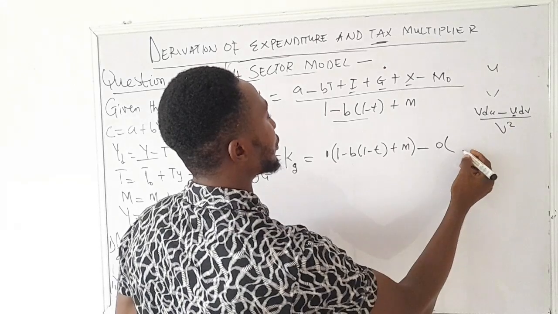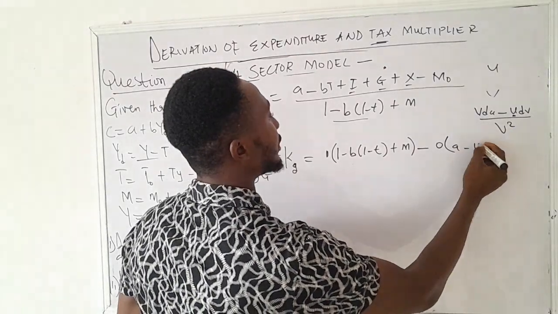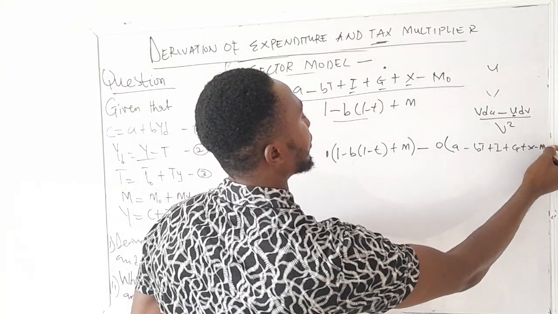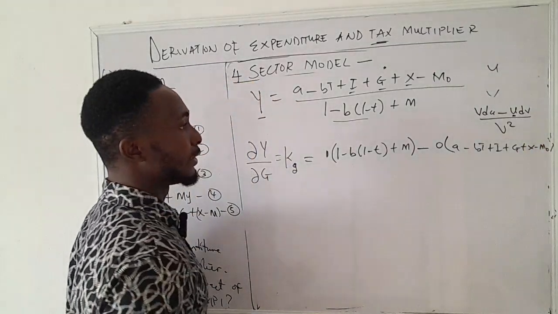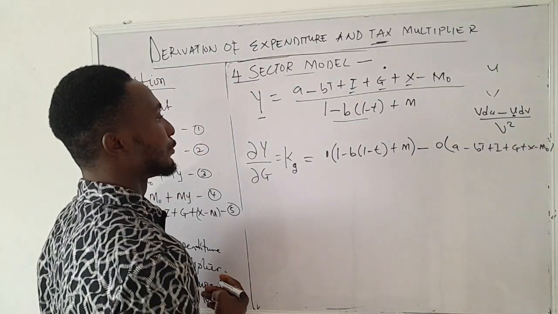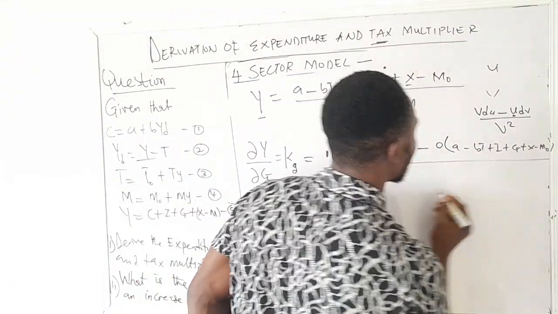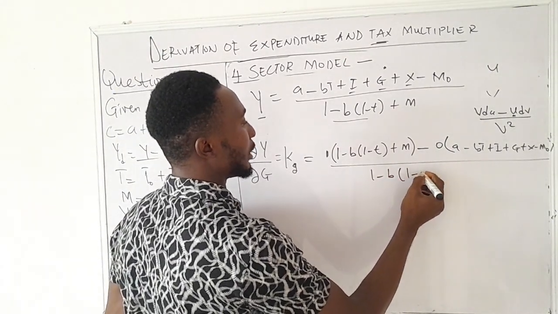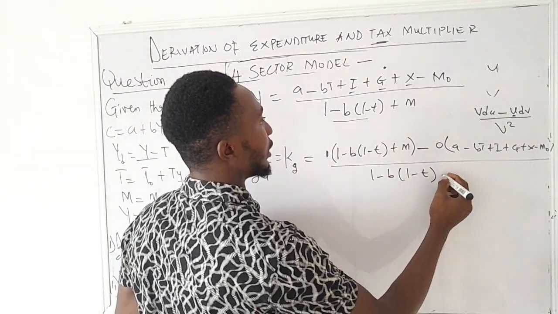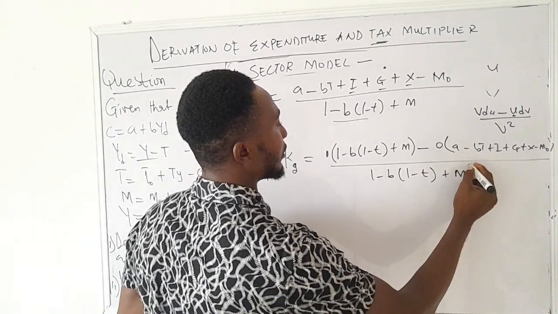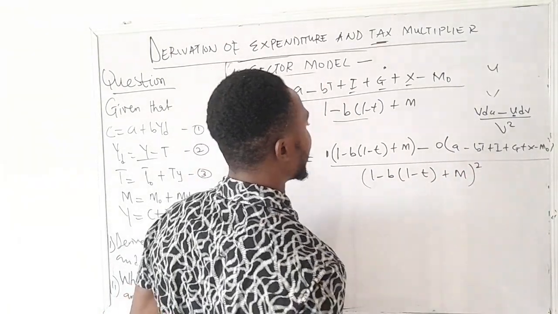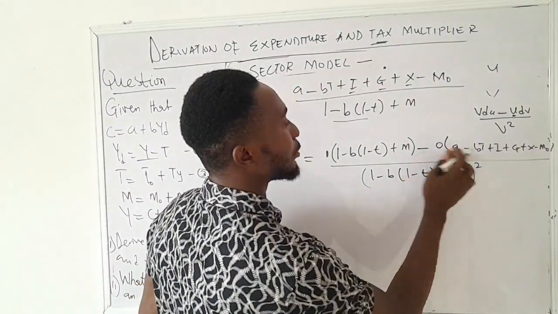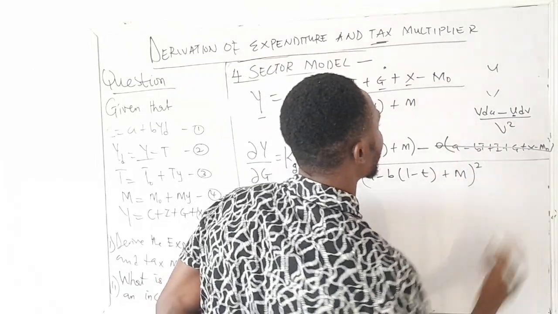in the U. So the U says a minus bt plus I plus g plus x minus m0. So that said, all we can do from here is to divide it by the V squared. What is now the V squared? 1 minus b bracket 1 minus t bracket, okay, plus m, and all will be squared. So we can see from here that this is 0 multiplying by everything here. So this clears out already.